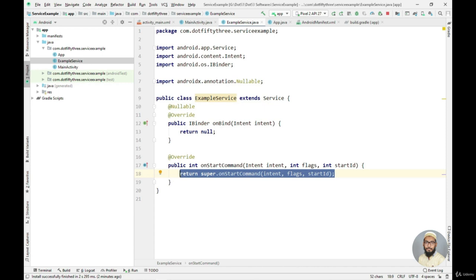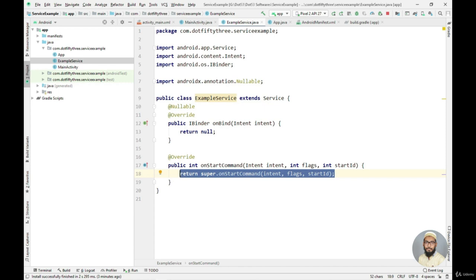Now two more methods that we need to override are onCreate method and onDestroy method. The onCreate method will be called first time when we create our service, and onStartCommand method will be called every time we start our service. We can actually do this multiple times and pass the intent object to it, and when we pass a new intent object, we can pass new data or new information along with that intent object.